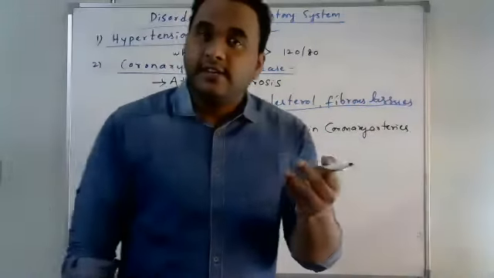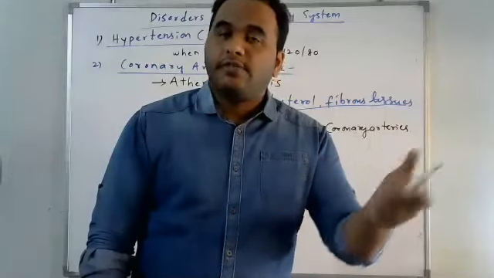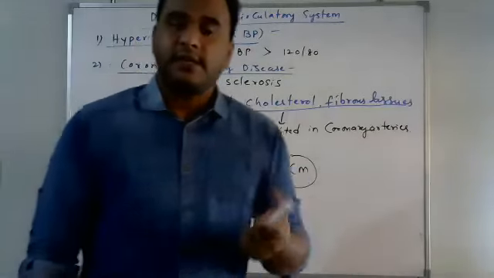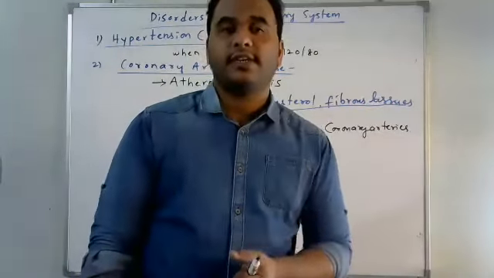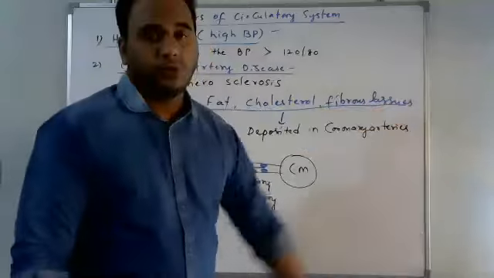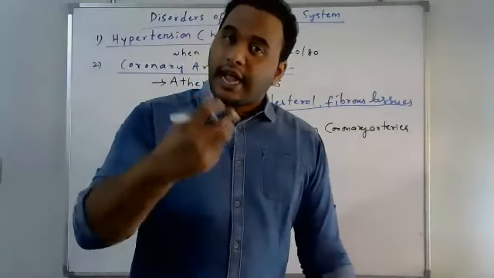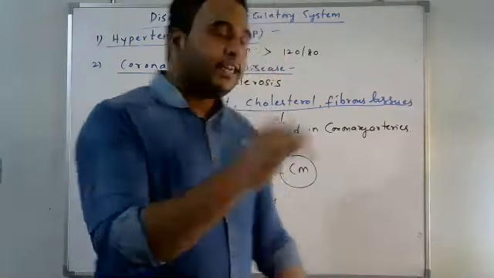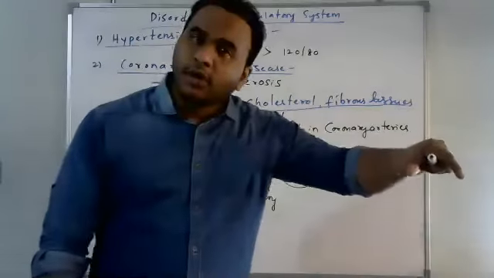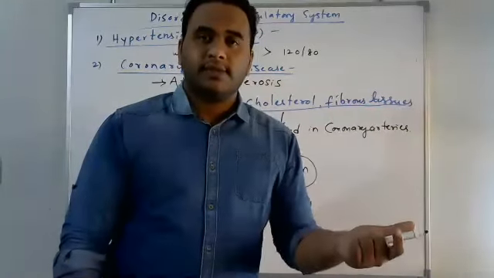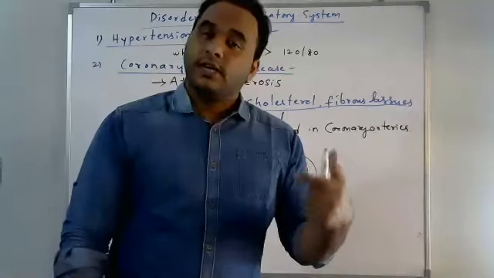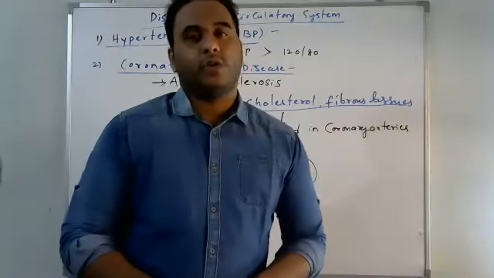So it results in improper beating of the heart, because the cardiac muscle is not going to function, as it is not supplied with nutrients and oxygen. The blood vessel becomes narrow due to the deposition of calcium, fat, cholesterol, fibrous tissues. For functioning, the cardiac muscle needs oxygen and nutrients supplied by the coronary artery. When it is blocked, the cardiac muscle does not get nourishment, so it stops working. It may lead to the non-functioning of the heart.